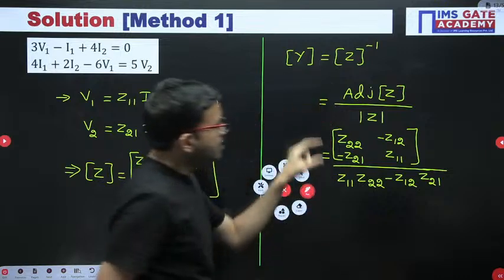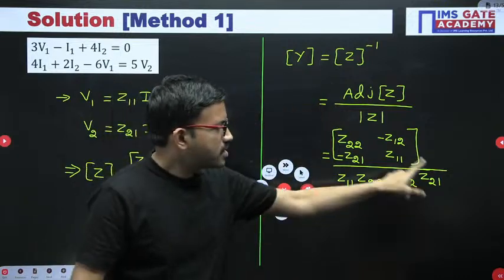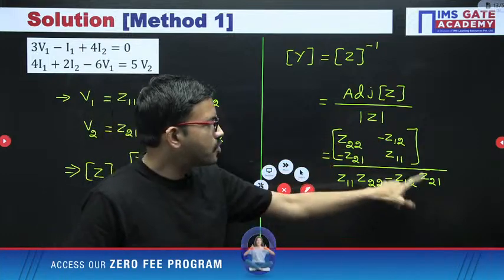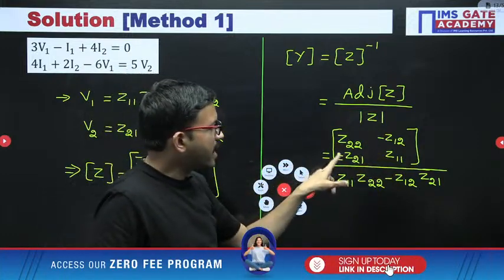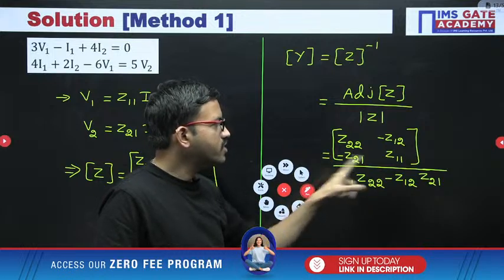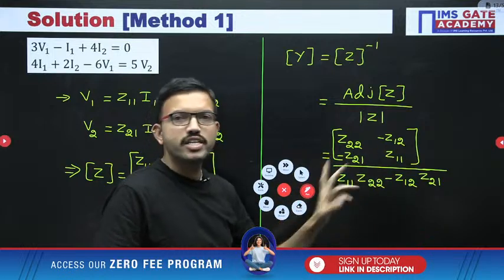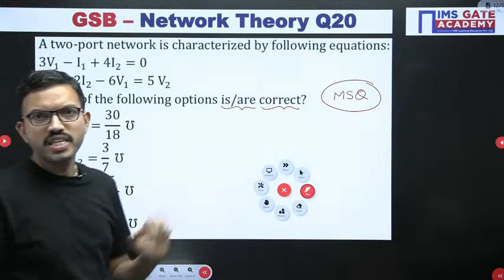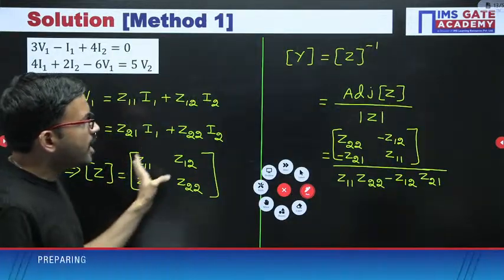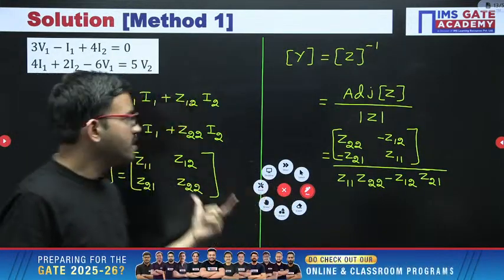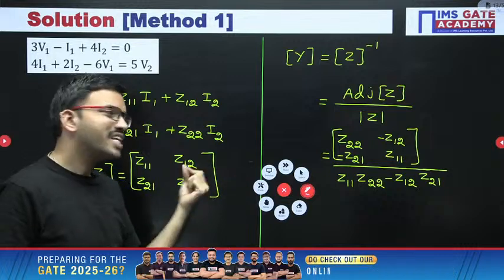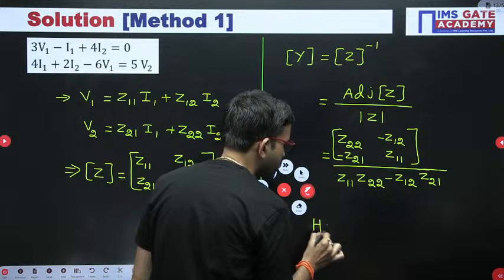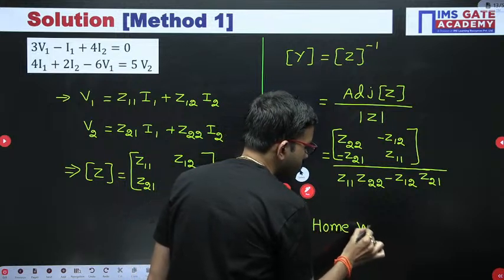So here Z22 divided by this overall term, that is Y11. Similarly, minus Z12 divided by the whole term, that is Y12. Similarly, minus Z21 divided by this term, that is Y21. Z11 divided by this term, that is Y22. Like that you can choose among the 4 choices whichever options are correct. Okay, this is one method. For the time being I'm not solving in this method, but I have given the approach, how to solve this particular question. You can give a try. This is the homework question. Method 1 is the homework.